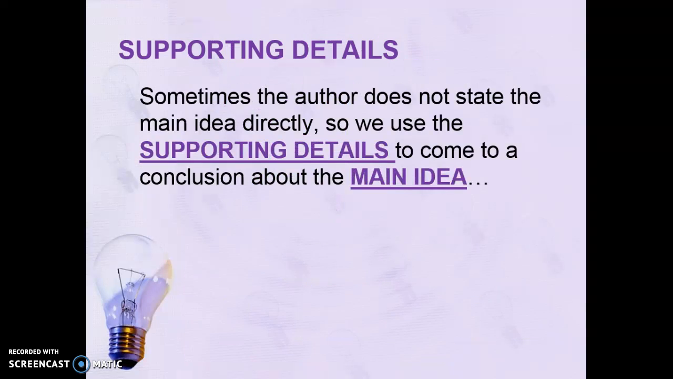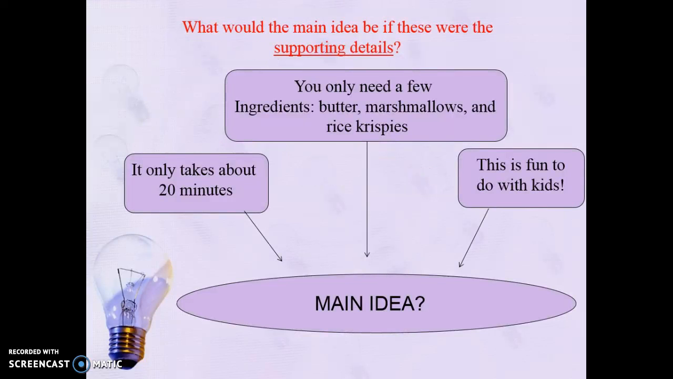Supporting details. So sometimes the author does not state the main idea directly. This makes it a little harder, so we use the supporting details to come to a conclusion about the main idea. What would the main idea be if these were the supporting details? Let's take a look here.